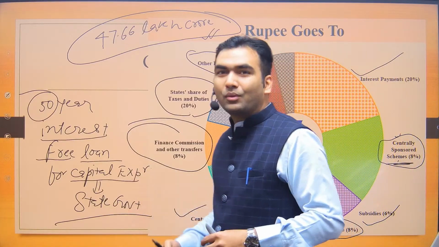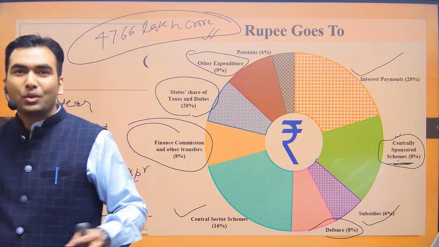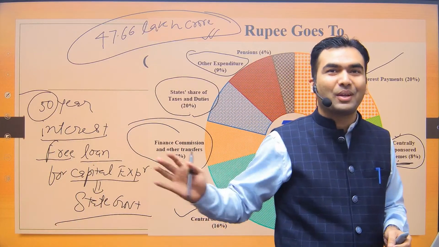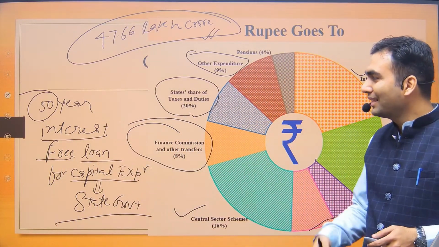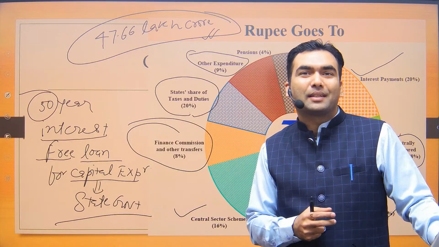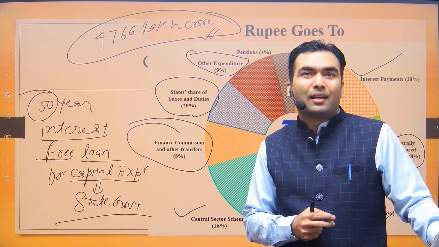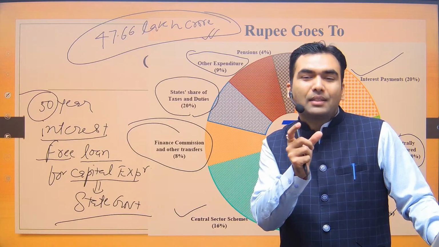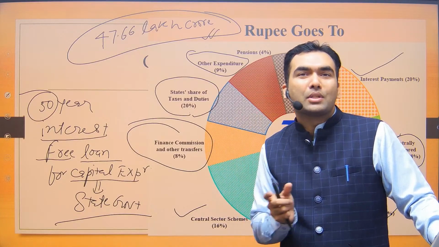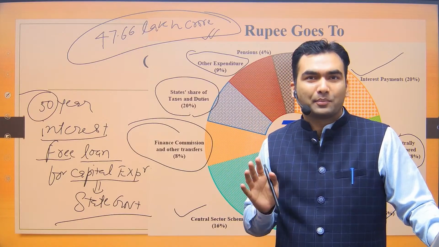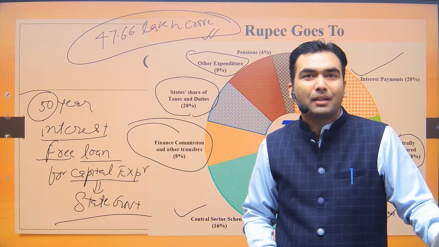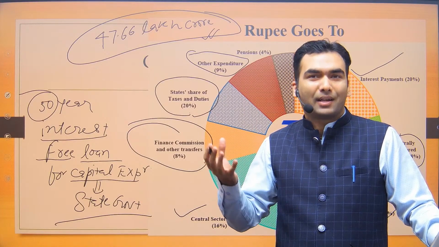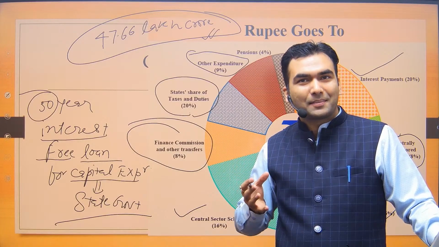And maybe in 1 or 2 days, The Hindu will point it out. I have pointed it out earlier. The Hindu will also definitely point it out. One more thing that I would like to say: in the budget, everything that you will be seeing in tomorrow's newspaper is positive only, because this is presented by the government, and the government is always going to say that they are flowing rivers of milk, all good things.